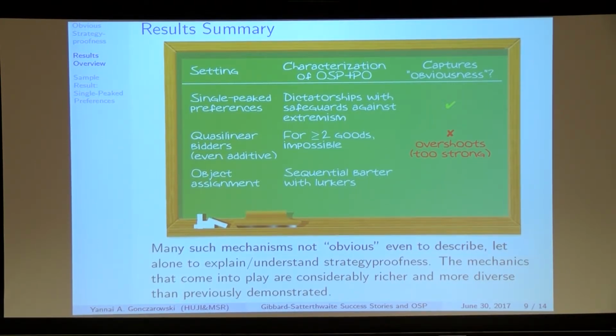Finally, for object assignment, we characterize the set of obviously strategy proof and Pareto optimal mechanisms as what we call sequential barter with lurkers. I'm not going to give you the definition here, but it's really, really involved. Many of these mechanisms are not obvious even to describe, let alone to understand why they're strategy proof. It's a very long proof, and the description of the general class is more than a full LaTeX page. The mechanisms that come into play there are considerably richer and more diverse than previously demonstrated. It's much more than something ascending or dictatorship or something like that. So for that, I'm going to claim that the definition undershoots. It needs some kind of refinement.